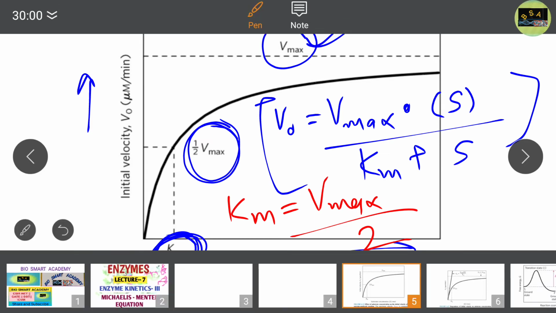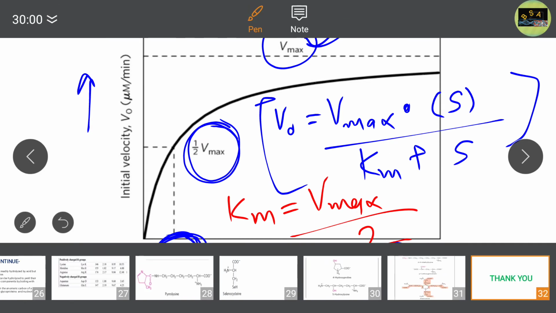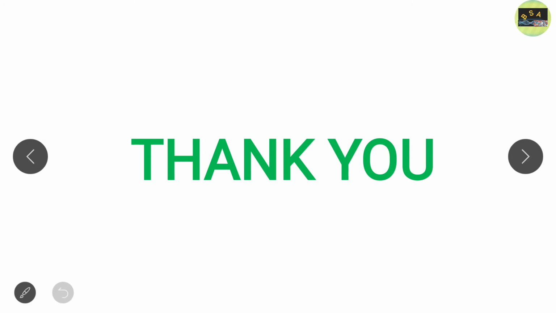I hope you understand the whole lecture on the Michaelis-Menten equation, and the derivation, that is the basic algebraic expressions through which this equation is derived. If you have any problem, please note down all the steps in your copy while listening to this lecture, and when you note them down carefully, you will understand how this equation came. I also hope you understand the hyperbolic curve, or rectangular hyperbolic curve, of the Michaelis-Menten equation. Please note down all those formulas.